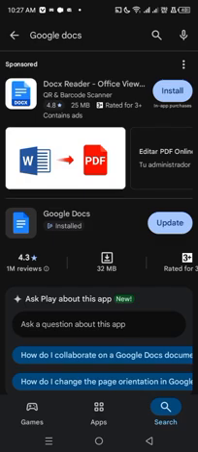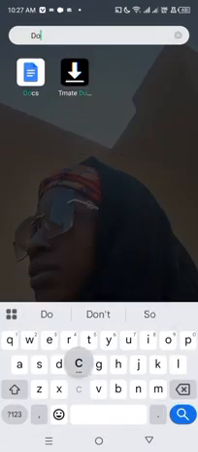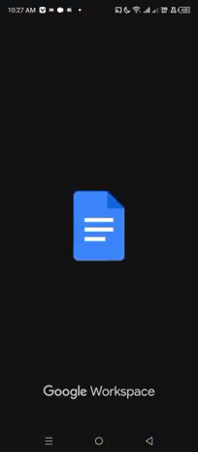So look at it here. I don't want to update it now. Just install it. Install it here, and you're going to have it on your phone. So I will open the docs here. I'll open the docs.